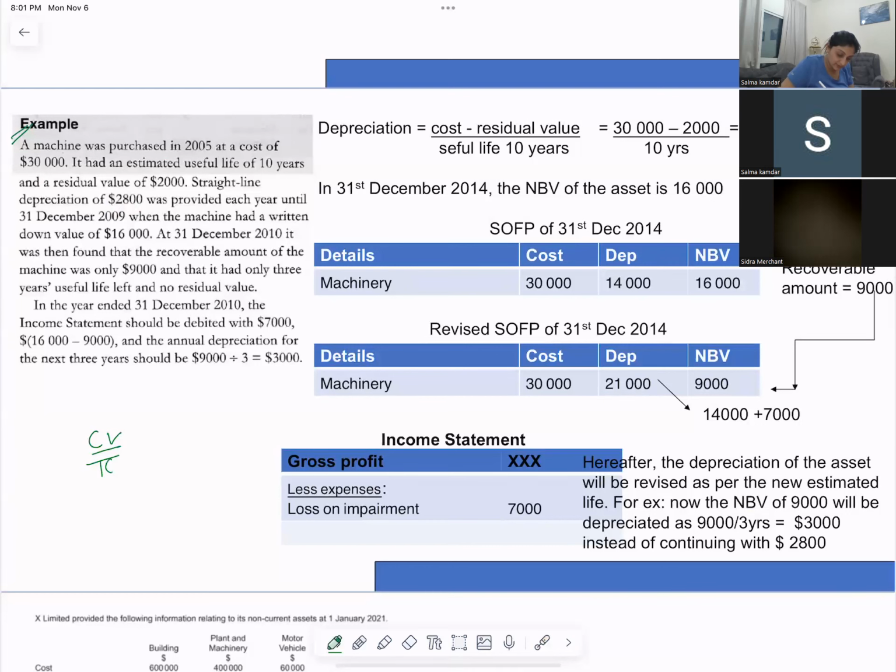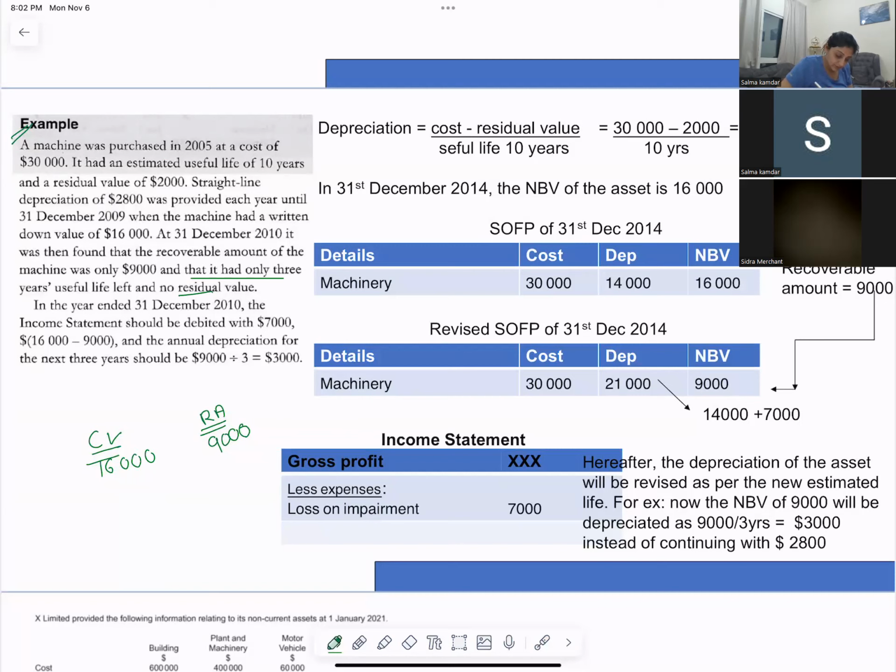16,000. And recoverable amount is how much? 9,000. They've directly given you the recoverable amount, right? Read ahead. It had only 3 years useful life, no residual value. In December 2010, income statement should be debited with 7,000.